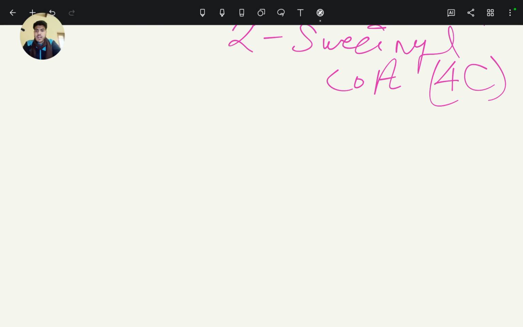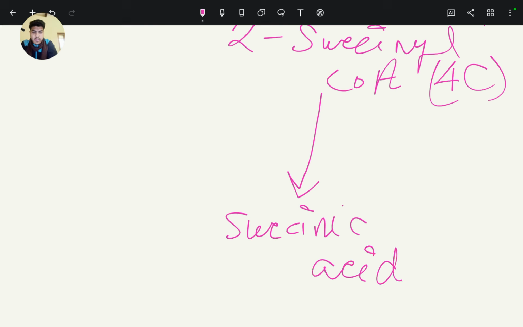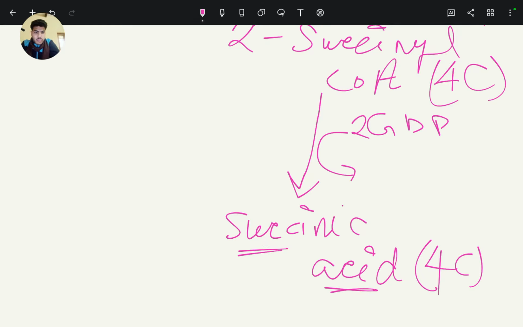Now this succinyl coenzyme A then converts to succinic acid, which also has four carbons, but in this step two molecules of GDP are converted to two molecules of GTP.